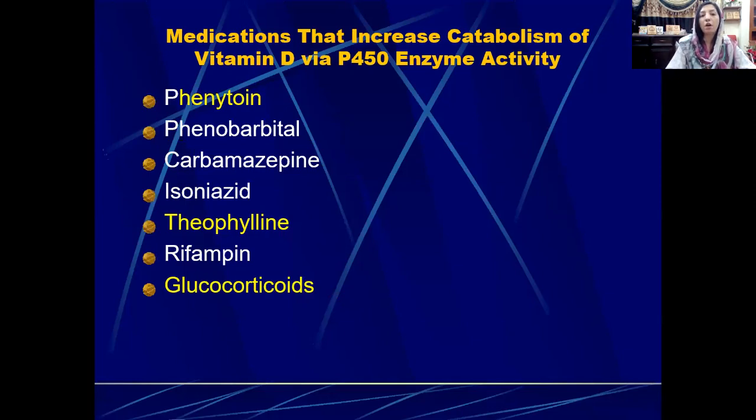accelerate the catabolism of vitamin D via the P450 enzymatic activity. And the main medications that do this are phenytoin, phenobarbital, carbamazepine. All three of these are antipsychotic drugs.